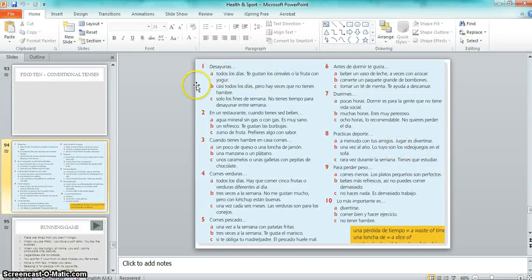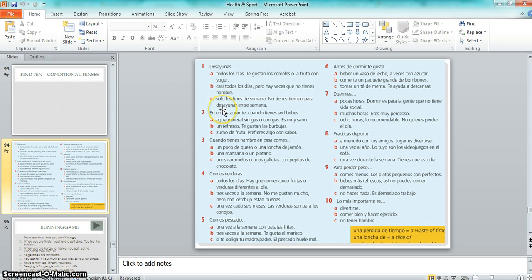So each of these statements, all I wanted you to do was to turn them into the first person because they start off in the second person. So they start off as you, and I need you to put them into I instead, which is the first person. Of course, some of you might also like to expand on your written paragraphs by writing these into the third person as well as the first person by making contrast. So instead of just saying I have breakfast every day, you might then want to turn around and say I have breakfast every day. I like cereals or fruit, but my mum has breakfast almost every day and she prefers such and such. So that's what I want you to do.